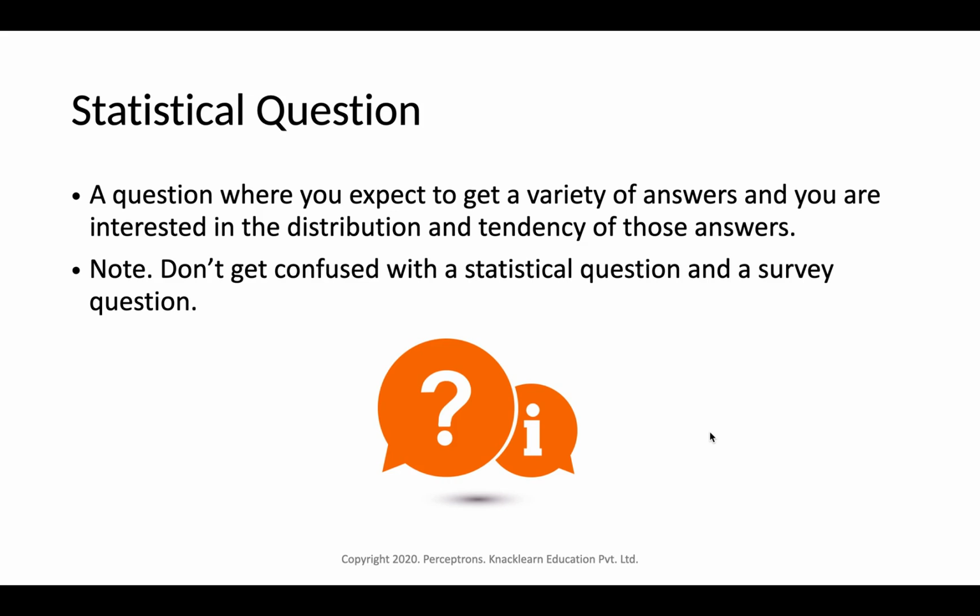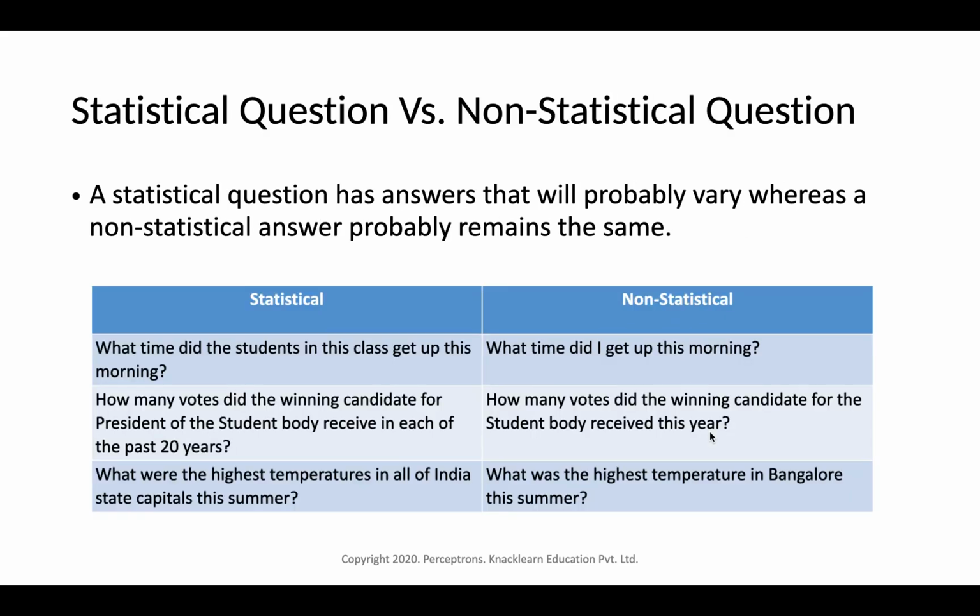One more thing to note is don't get confused between a statistical question and a survey question. A survey question can be a direct question which has some direct answer, but a statistical question can have a variety of answers. Now, to look into the difference between a statistical question and a non-statistical question: a statistical question has answers that will probably vary, whereas a non-statistical question's answer probably remains the same.